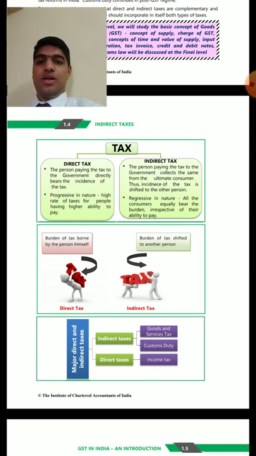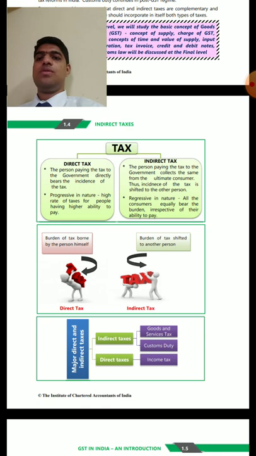Let's read that. Direct taxation: the person paying the tax to the government directly bears the incidence of tax. A very good example is the example which I told. I am working for a private company. I earn income. I pay tax. So I bear the burden of taxation. That is direct taxation. It is progressive in nature.